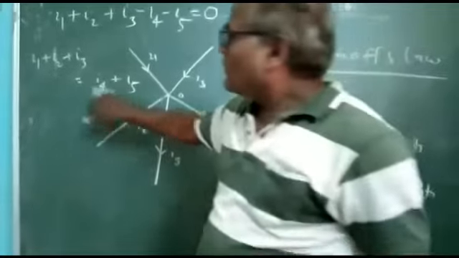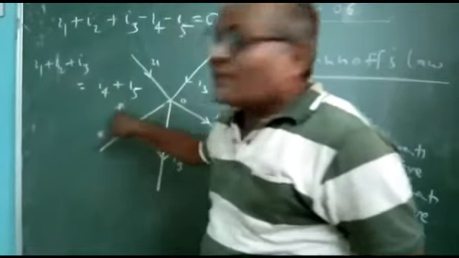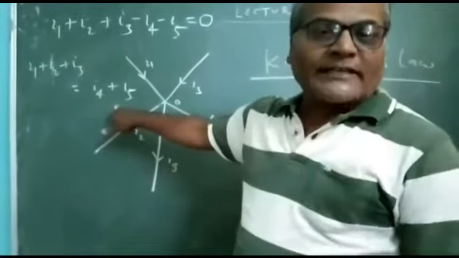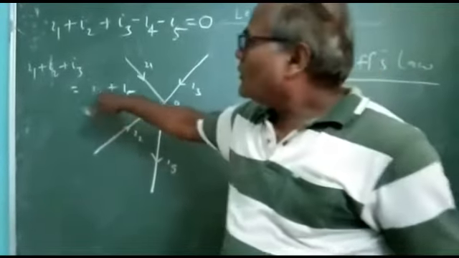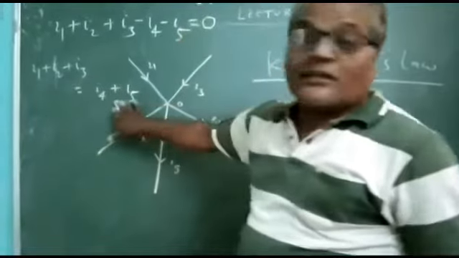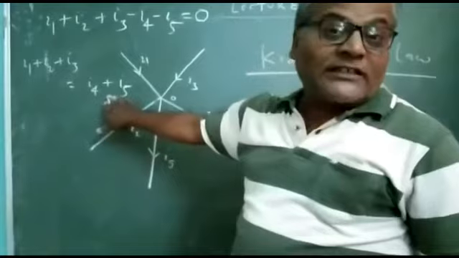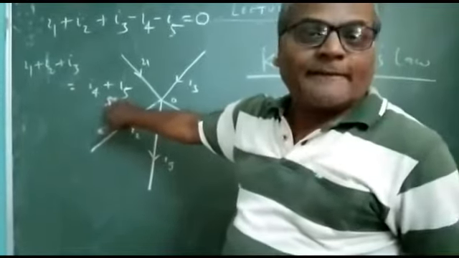First of all, all incoming currents are equal to all outgoing currents. Again I repeat, all incoming currents are equal to all outgoing currents. And we know that the rate of flow of charge is said to be electric current.